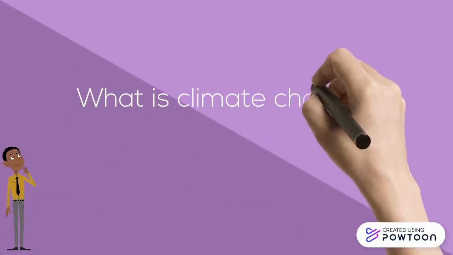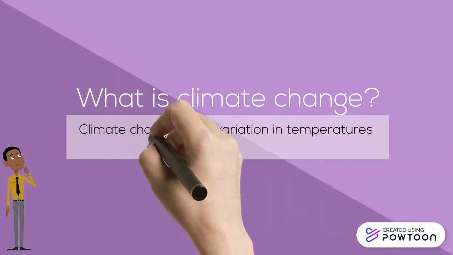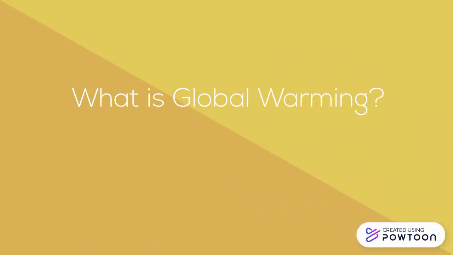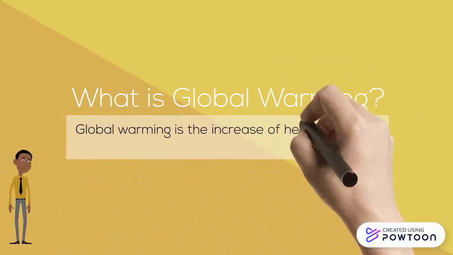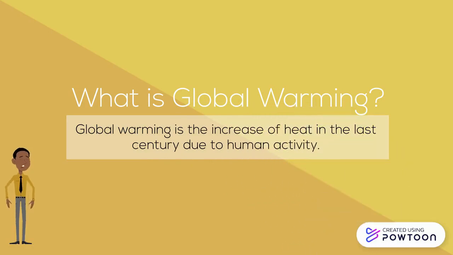What is climate change? Climate change is the variation in temperatures and weather in the long term. What is global warming? Global warming is the increase of temperature in the last century due to human activity. This is caused by the use of new technologies that the Industrial Revolution brought.